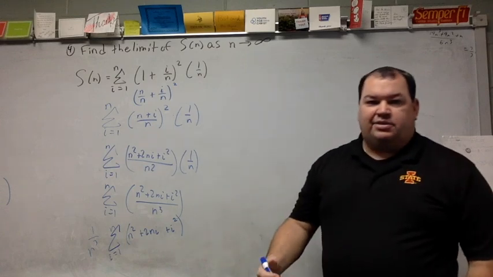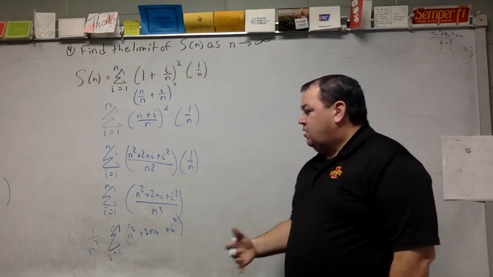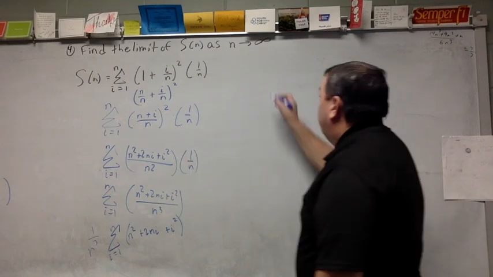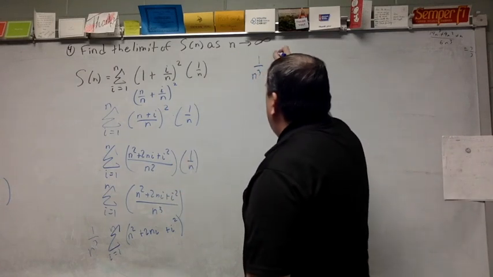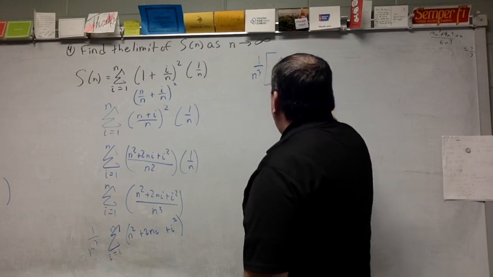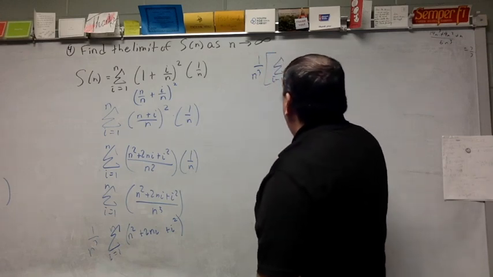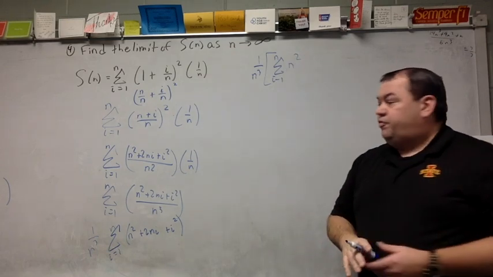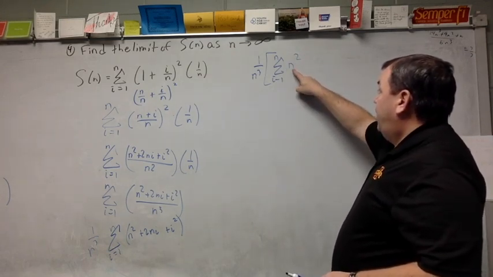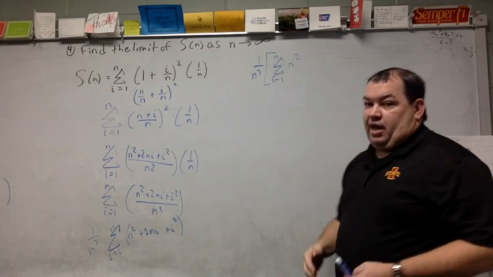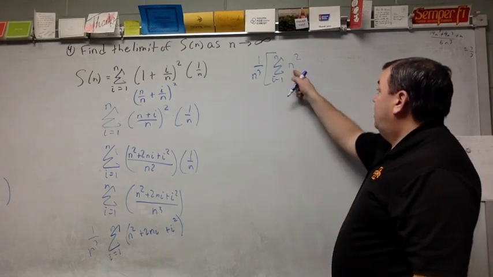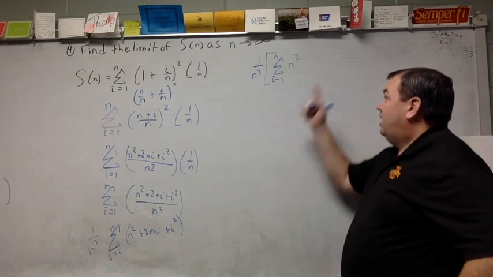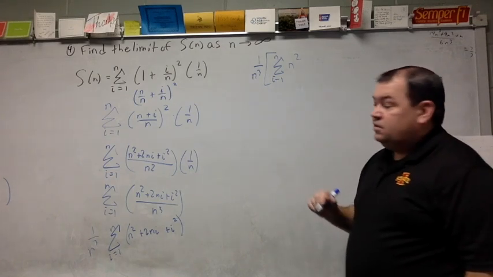Now each one of those has a summation, so we have to think of them piece by piece. And again, that 1 over n cubed is going to stay there. So I have this summation of n squared. Well, that one's fairly straightforward because whatever n is, I'm going to add that up. So that 1 times n squared is just going to become an n squared. There's no i's being plugged in there.